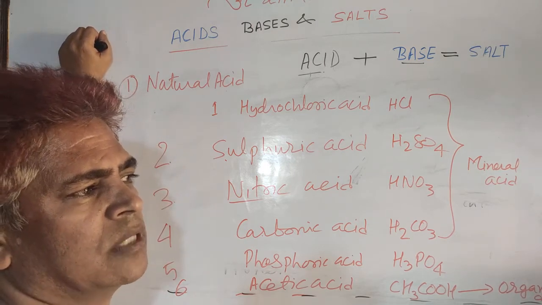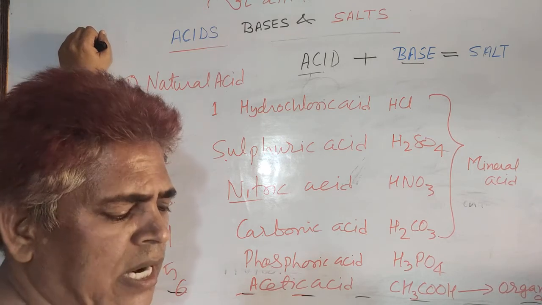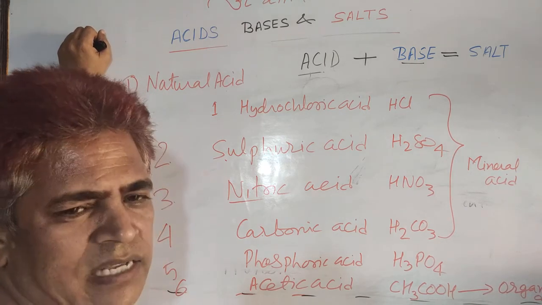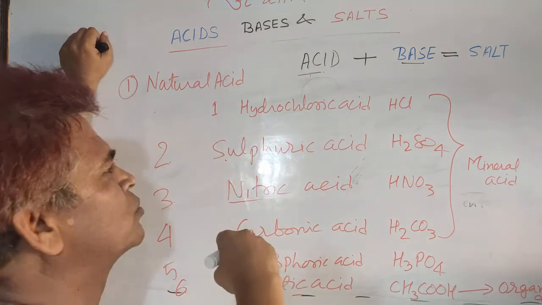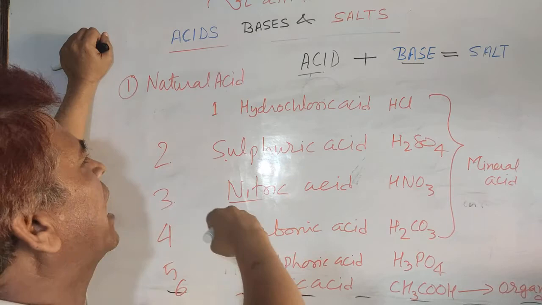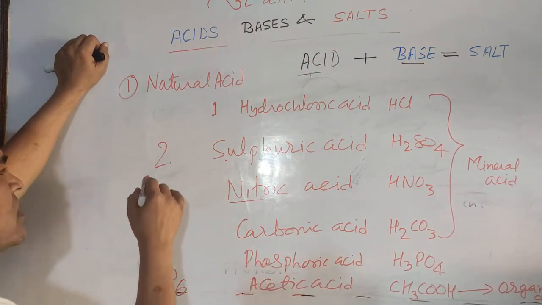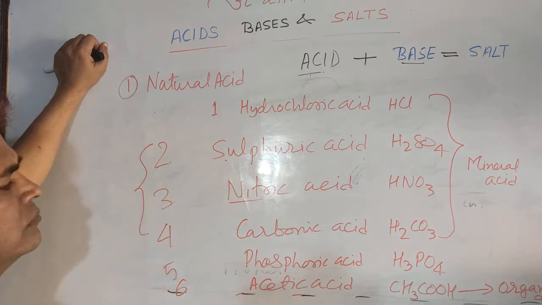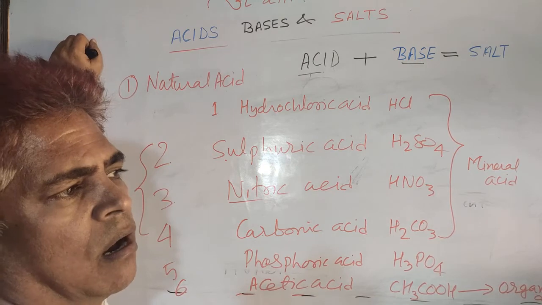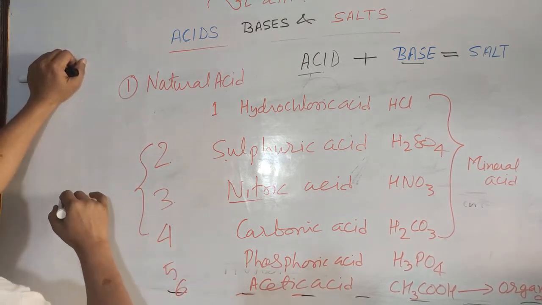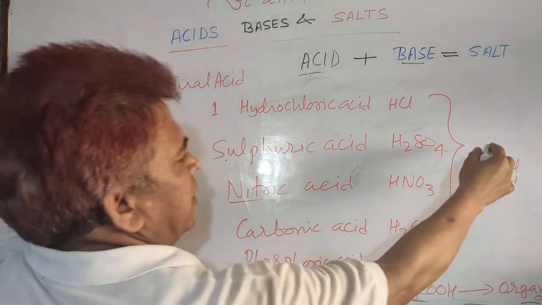Malonic acid is found in apples, and in curd, that is lactic acid. So, these acids occur naturally, so you can keep them as natural acids, and some acids are found from minerals or rocks, that is known as mineral acid.